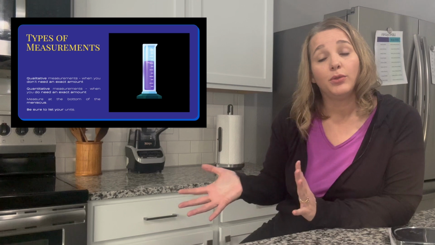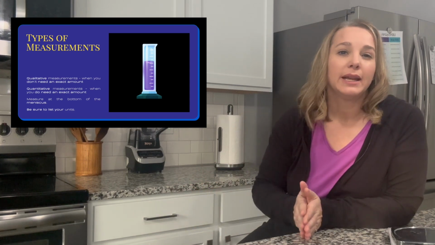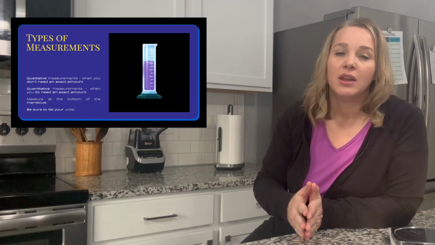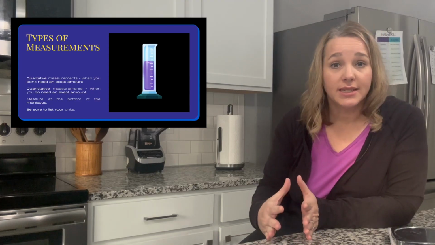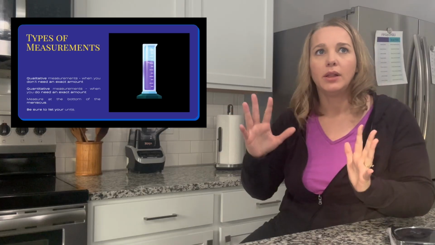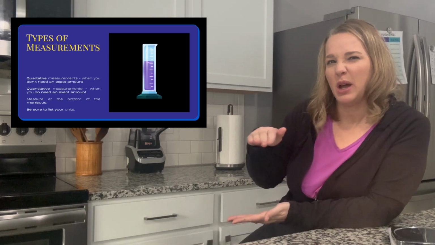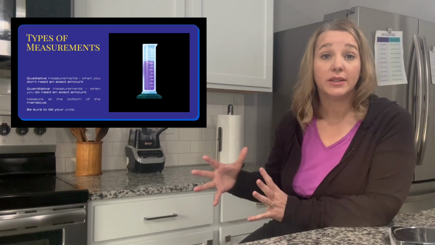On the other hand, if we're talking about how much medicine you should give to a baby, the exact amount is pretty important, right? So that is called a quantitative measurement. So qualitative is kind of a quality, we need a lot of water or a decent amount of water, kind of fill up the pot to about here. That's a qualitative measurement.